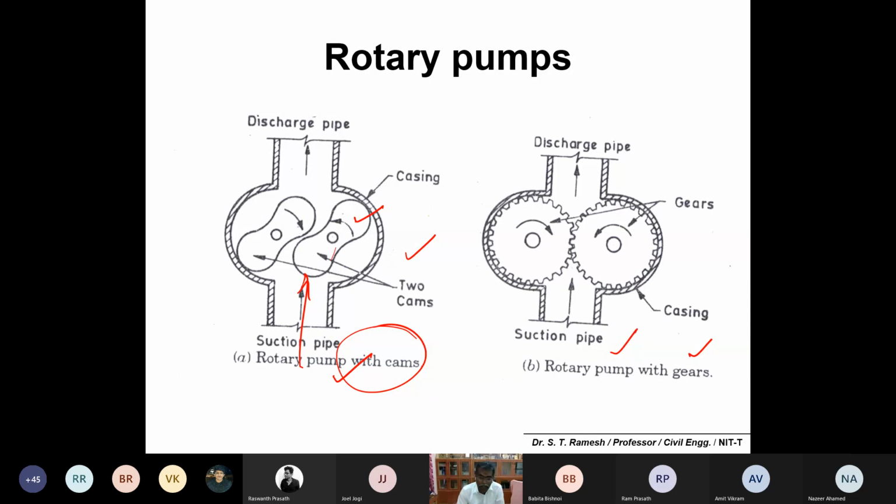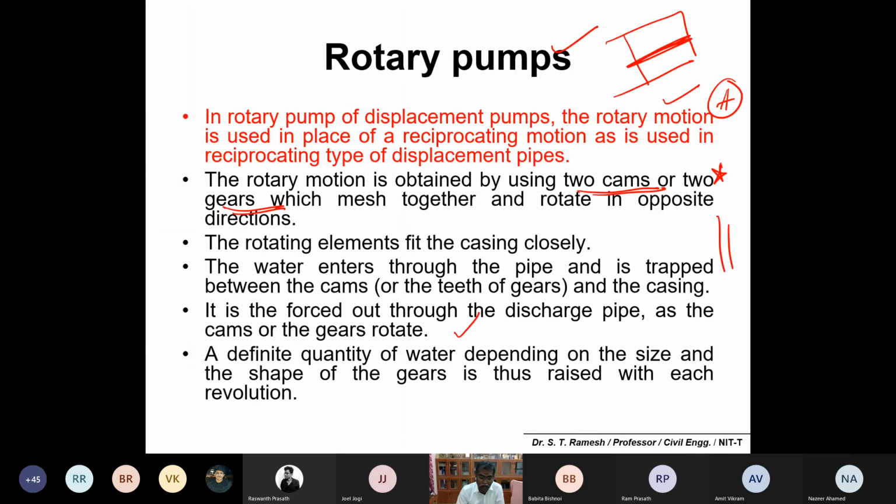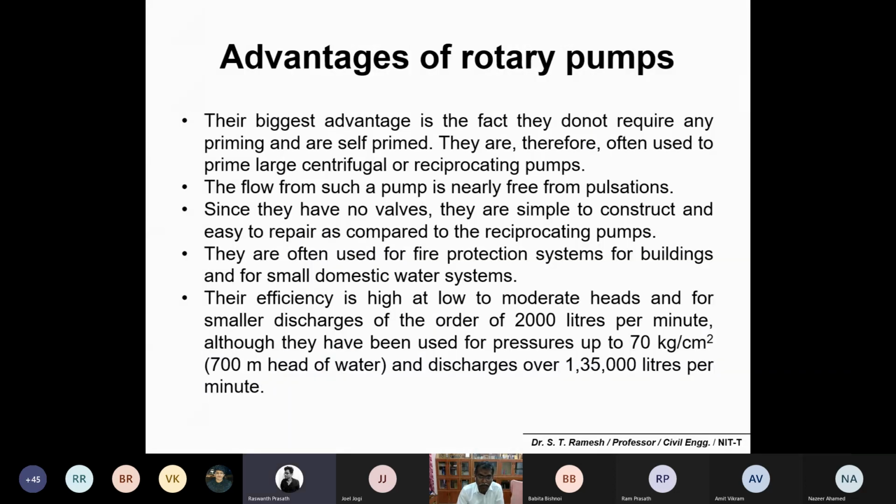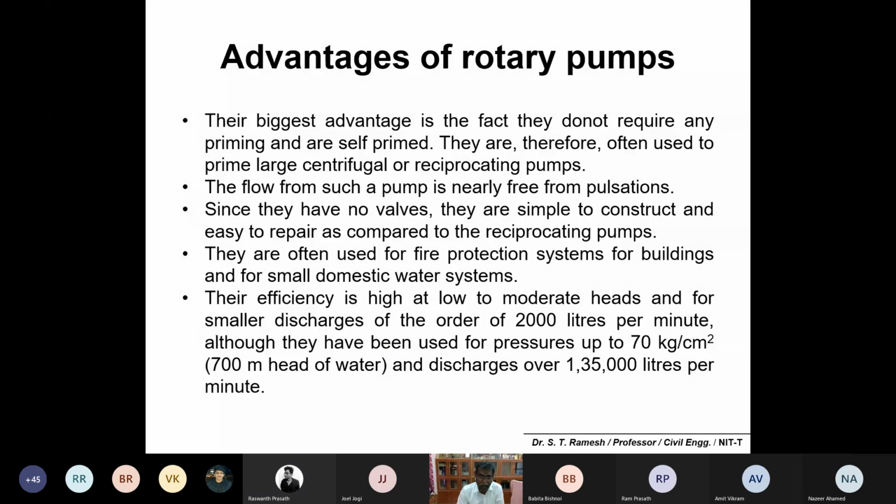Is it okay? So the reciprocating motion of positive displacement is replaced with rotary motion. That's the only difference. Is it okay? Yes, sir. So here again are the advantages.